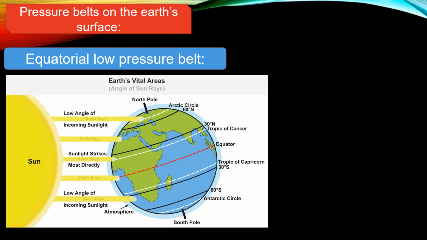Now let us learn about the pressure belts on the Earth's surface. The sun rays can be perpendicular between the Tropic of Cancer and the Tropic of Capricorn. So the temperature is higher in this region. Hence air in this region gets heated, expands, becomes lighter and moves towards the sky. As this process operates continuously, a low pressure belt gets formed in the central part of this region between the parallels 5 degrees north and 5 degrees south.